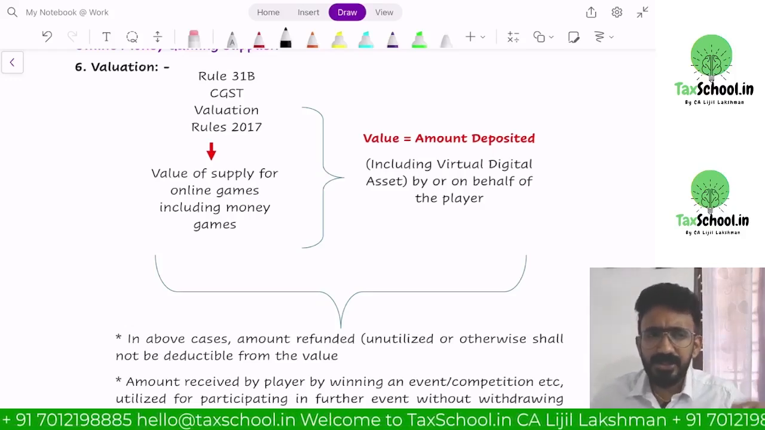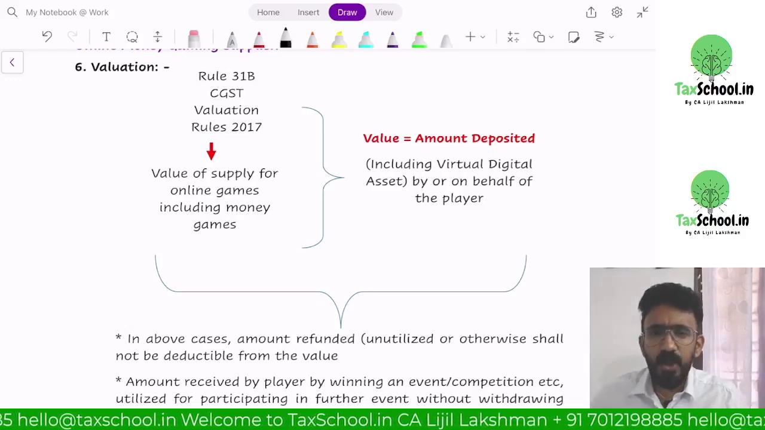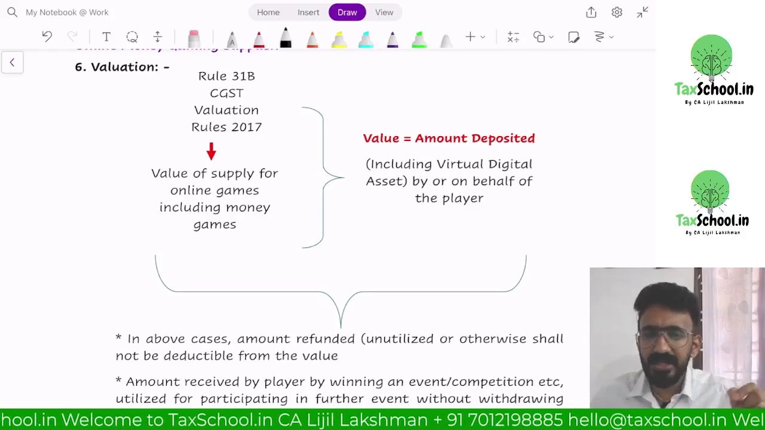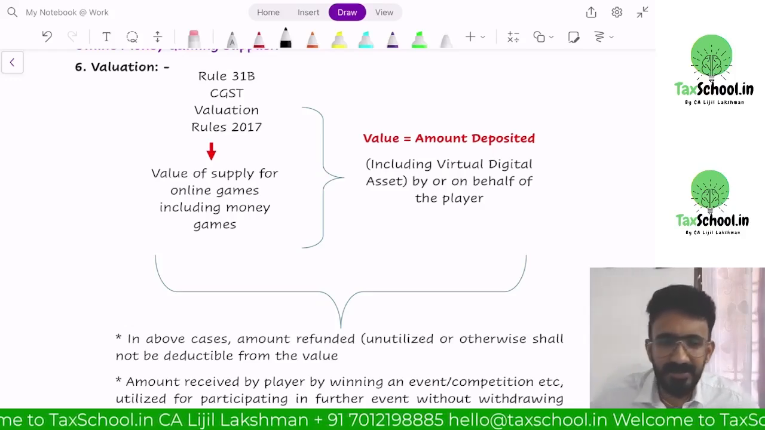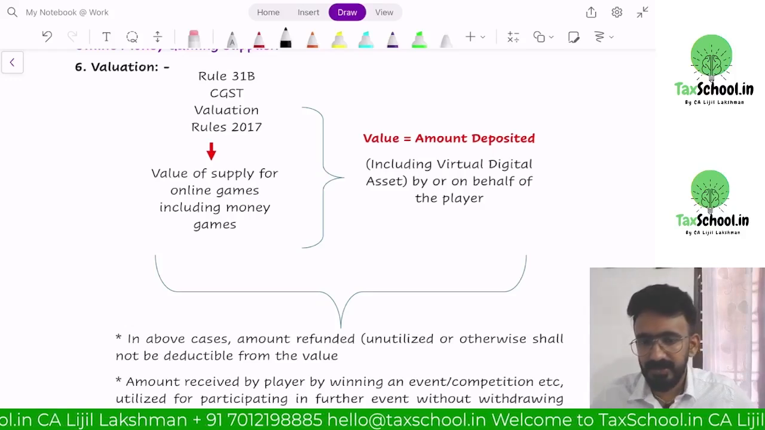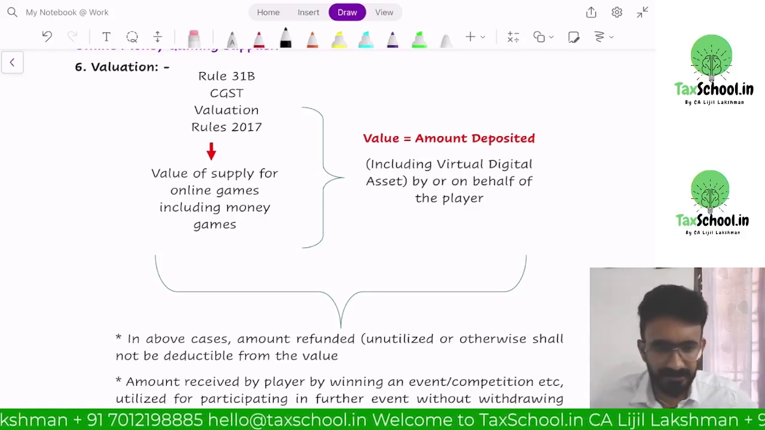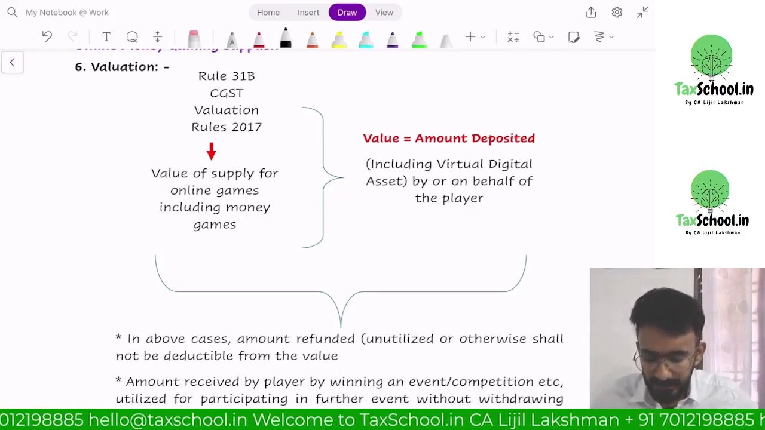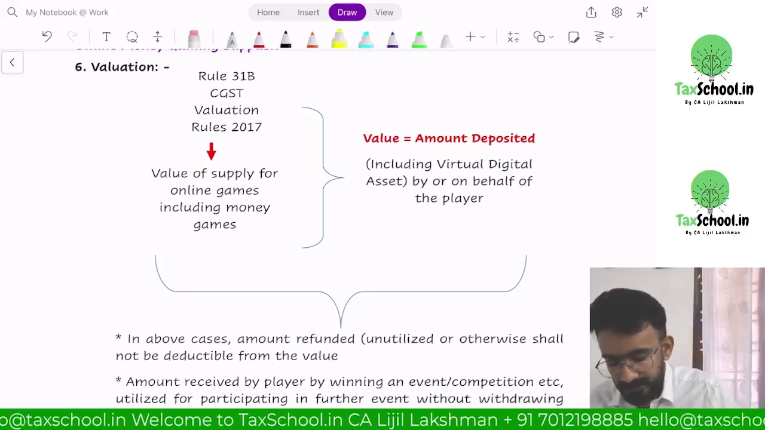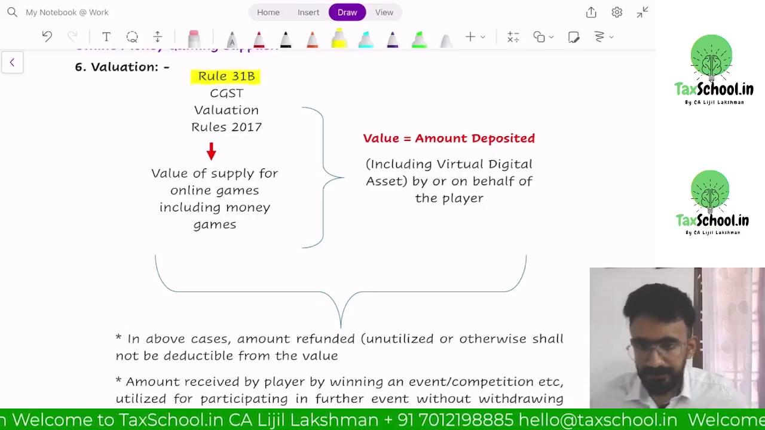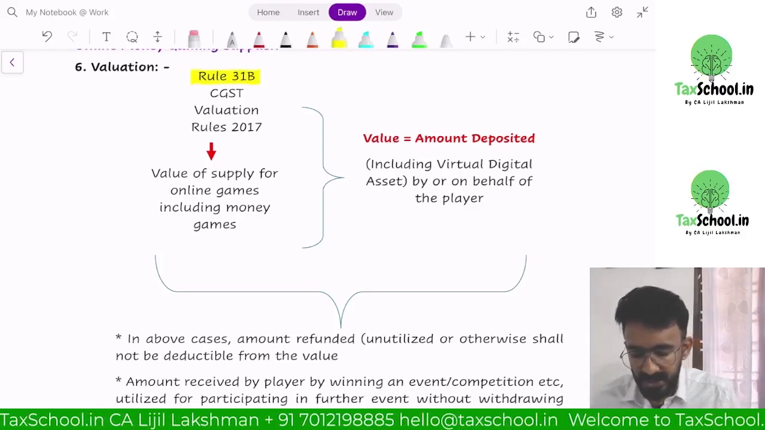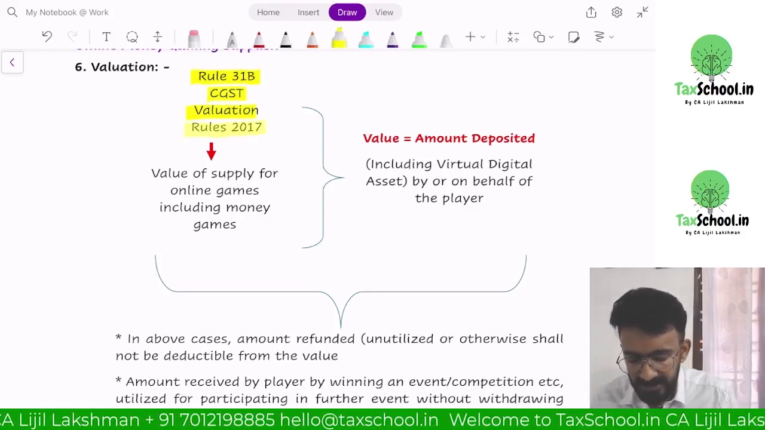Even though valuation is not part of your syllabus, only the valuation of online money games is part of your syllabus. They have given this in your statutory update. So we'll have to learn that also together with it. What is that they're saying? You have to look at Rule 31B of CGST Valuation Rules 2017.